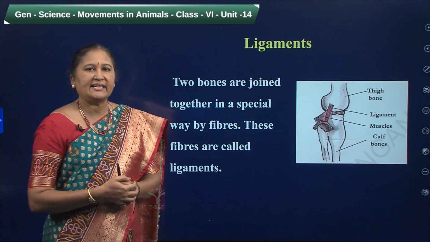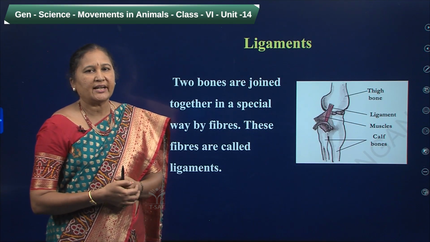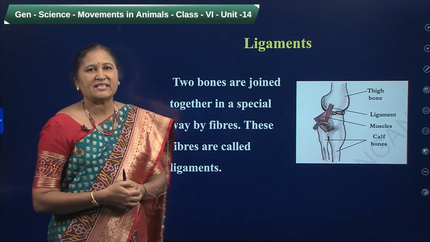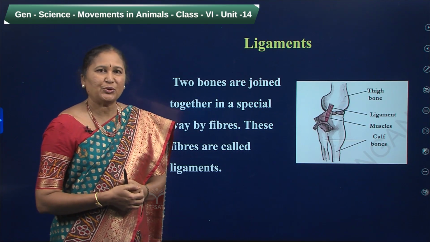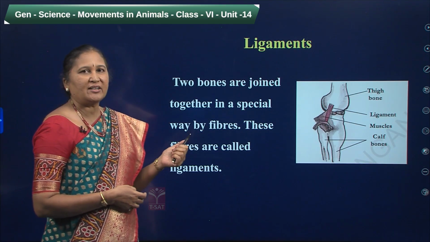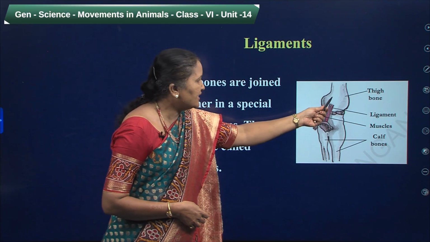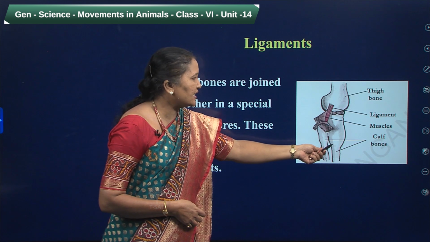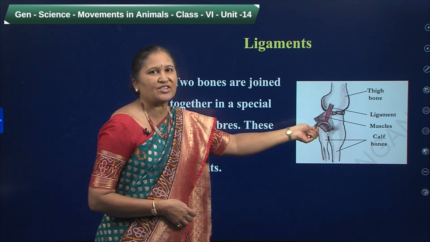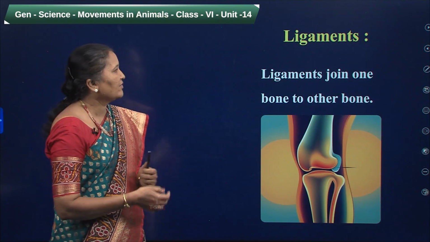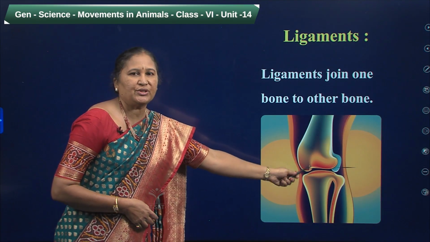And the next one is ligaments. We have discussed that tendons help us to connect muscles to the bones. But ligaments help us to connect bone to bone. Two bones are joined with the help of the ligaments. See here, children, this is the thigh bone and this is the calf bone, and those two are joined with the help of the fibrous structures called the ligaments. So ligaments join one bone to the other.